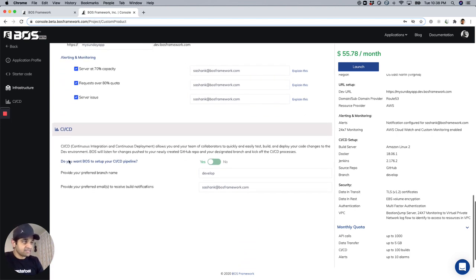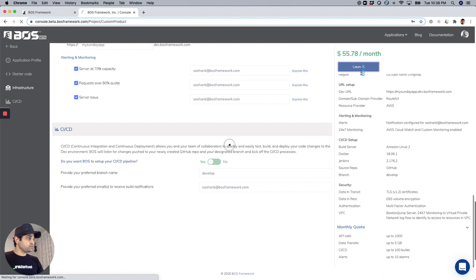And then finally CI/CD. So the pipeline is set up. It's the develop branch which is going to be created. I can rename that, and all the build logs will be delivered to my email. So that's basically it. I can launch from there.